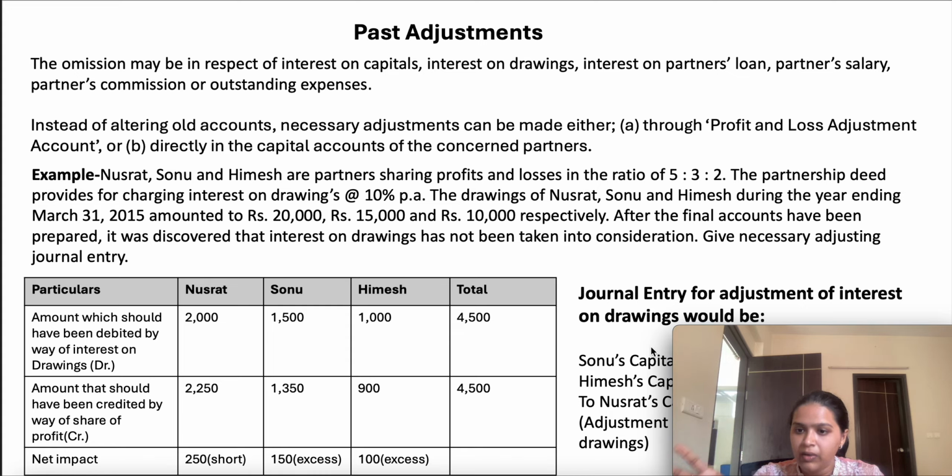And for the guaranteed amount, whatever the shortage is in providing that particular amount has to be borne by the existing partners, in whatever ratio they have to bear that cost. That cost will be reduced from their profits. Okay, and for past adjustments, instead of recording into previous year accounts or having a retrospective impact, we can directly record in the capital account. Okay, so we have to post the entry on the net impact.